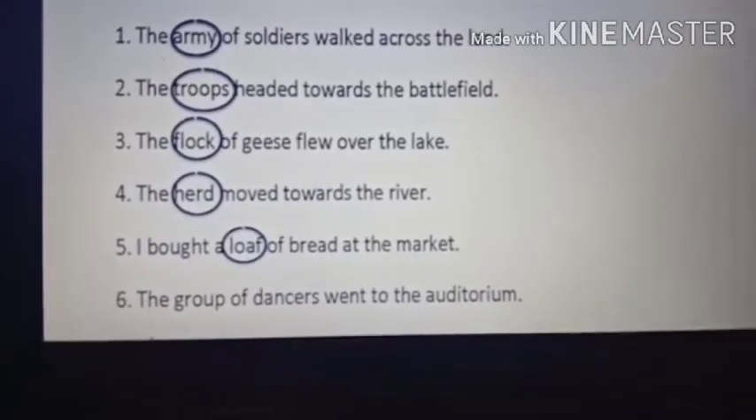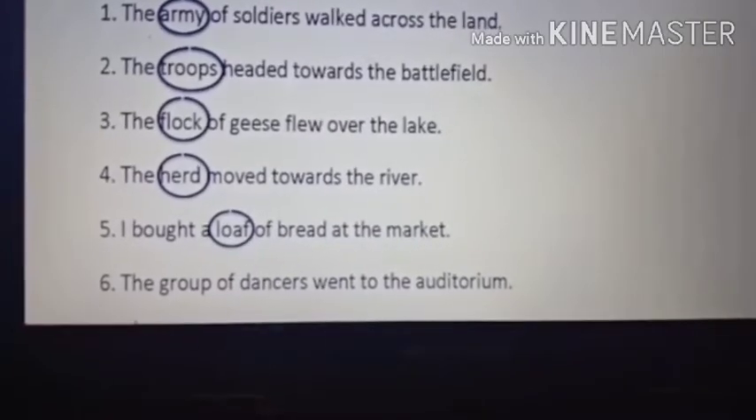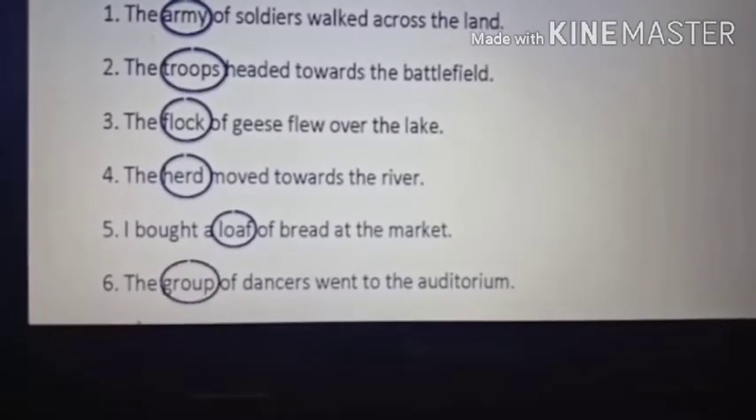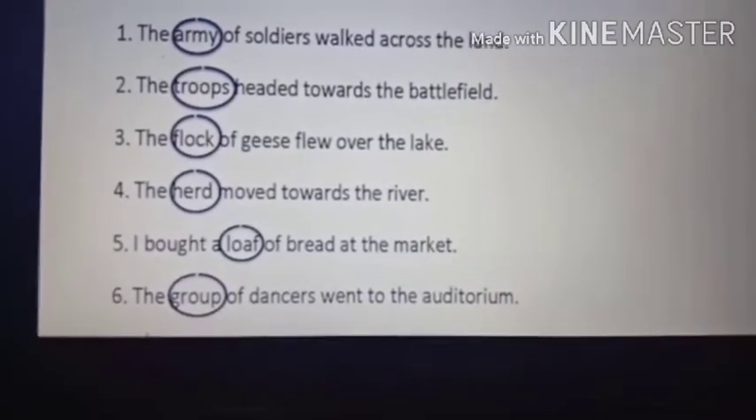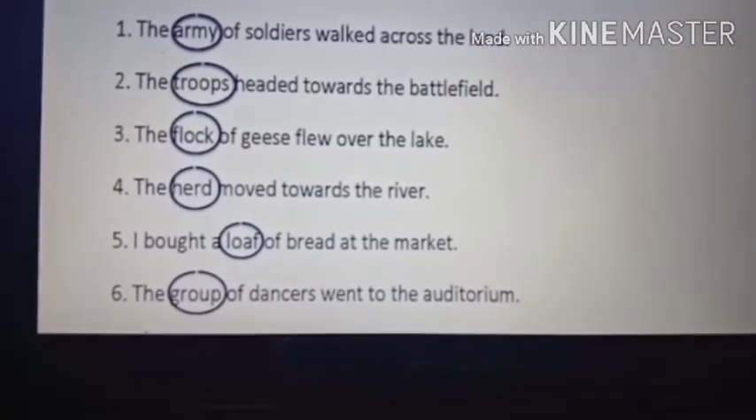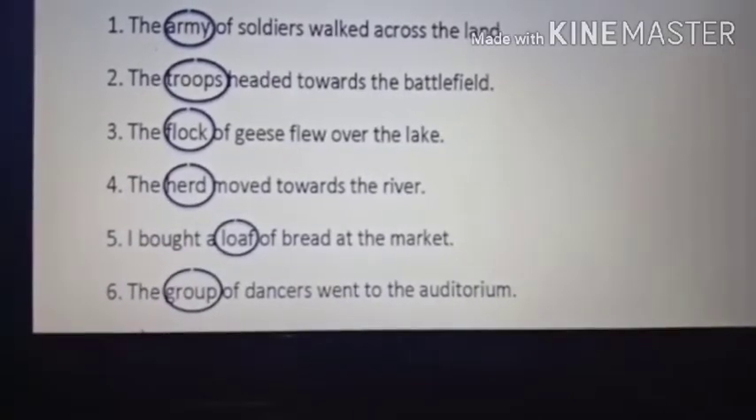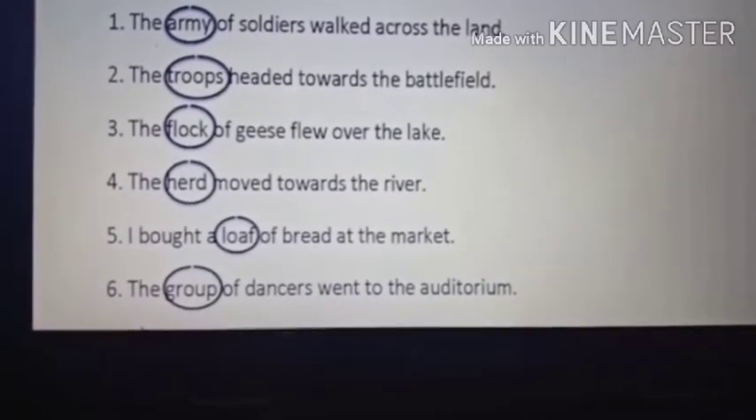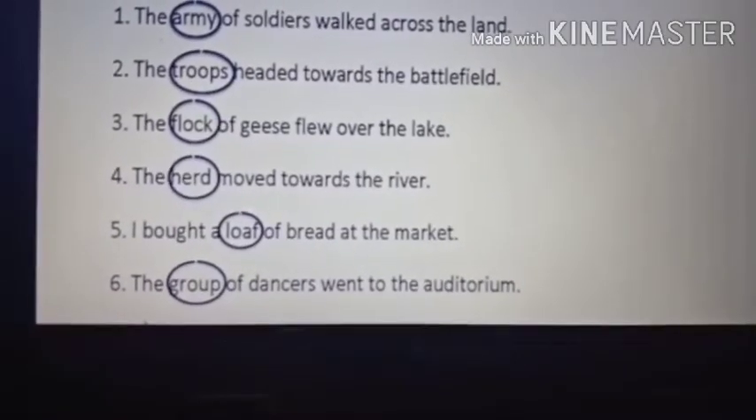The group of dancers went to the auditorium. Now this is very easy. Already the word is given. Group. When the word group is given, that is the collective noun. Group means when a lot of people are there together, it is called group. So here what group is given? Group of dancers. Understood? So the collective noun is group.